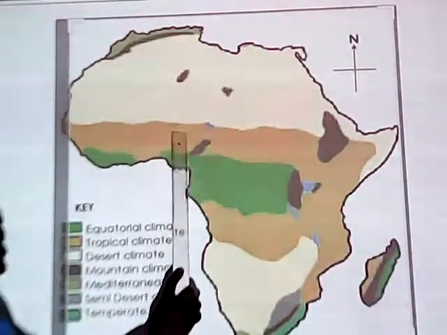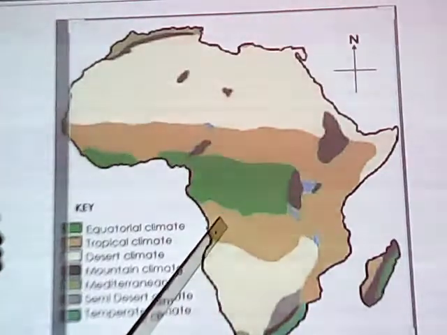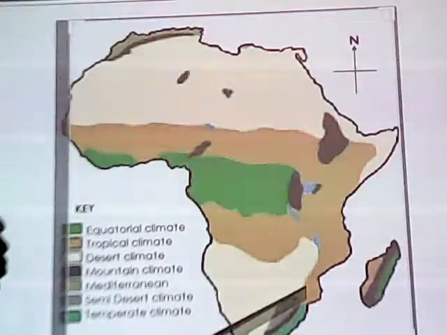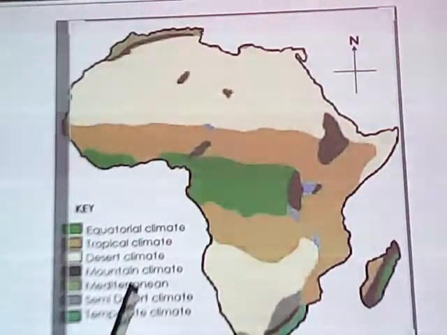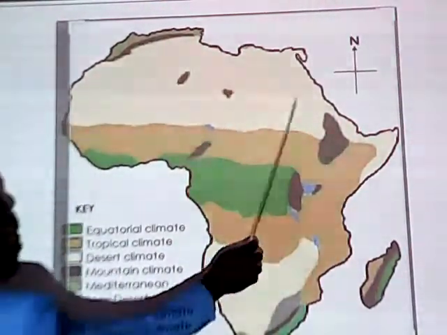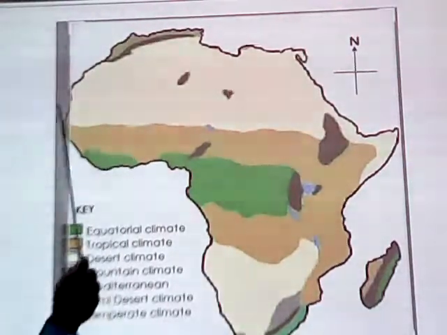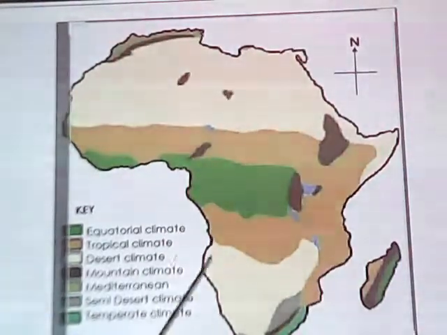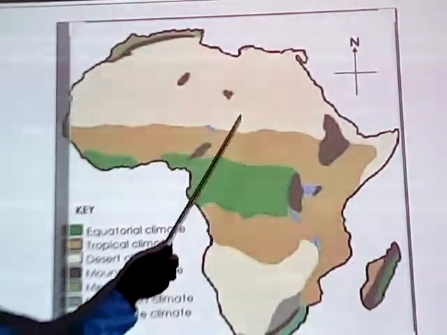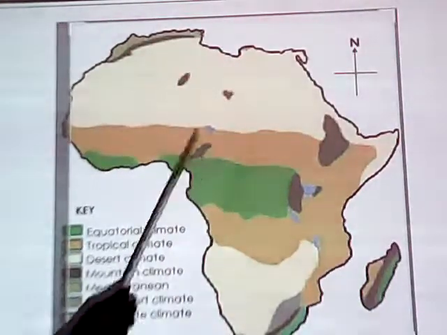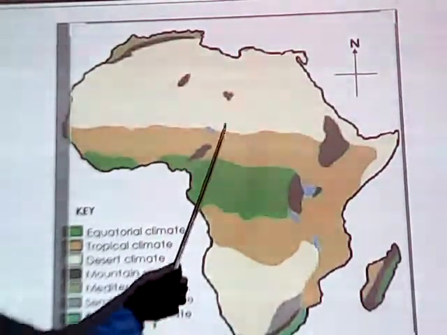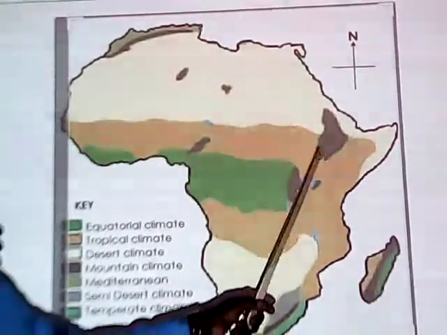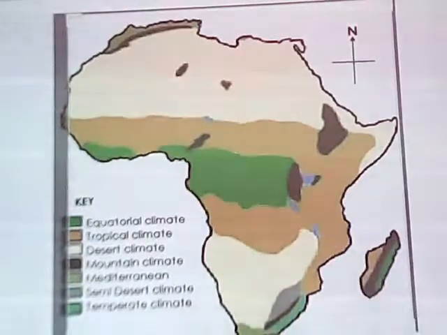Then we have this one here. This one is the tropical climate region, being the tropical climatic region. As we are seeing it, we are seeing where it is located. We have the line of latitude known as the Tropic of Cancer there, the equator here, and then the Tropic of Capricorn here. So the tropical region is found between the tropics. I've always been explaining to you what we mean by tropics. So this is the tropical climatic region.